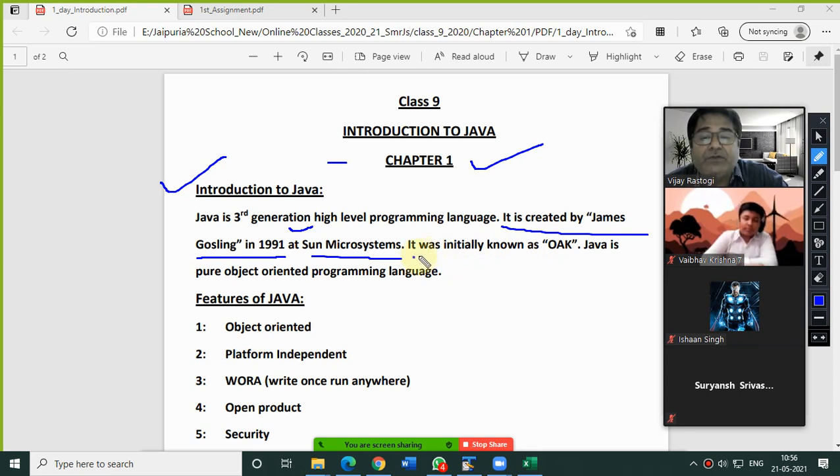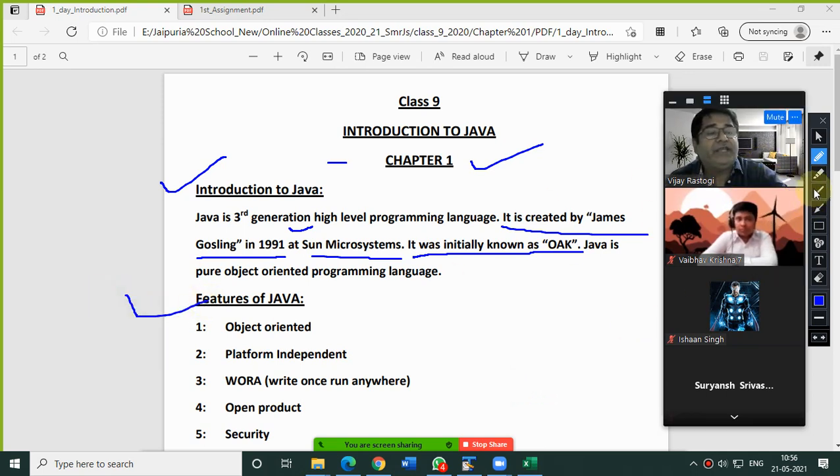And now, this is very important. One mark question you can get in the exam also. Java is initially known as OAK. Java is also known as Pure Object Oriented Programming Language, and it was initially known as OAK. This is very important, everybody. Right?